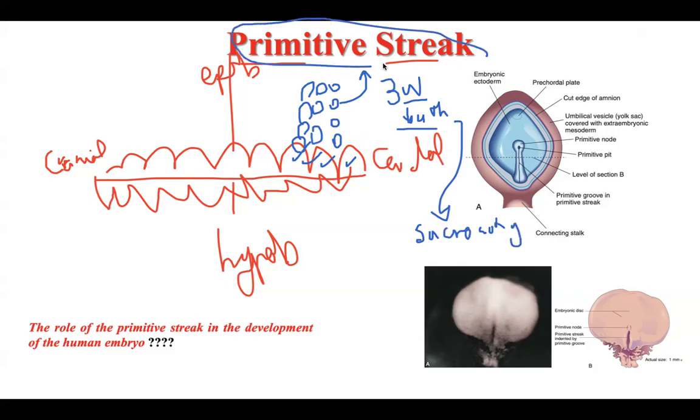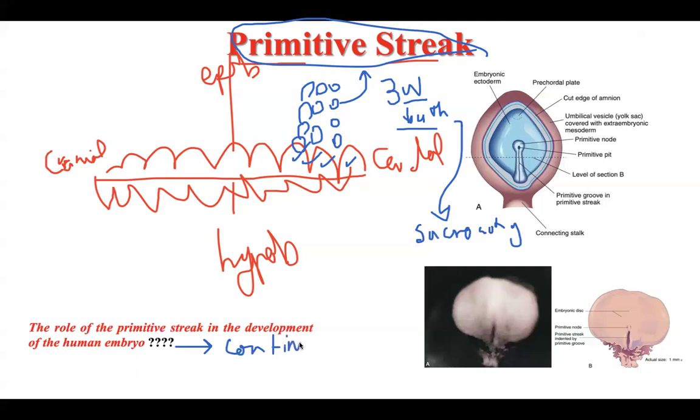What about the primitive streak? The cells of the epiblast at the caudal end of the embryo increase in number. What is the role of the development of the primitive streak in humans? It is very important to continue the development of the embryo.